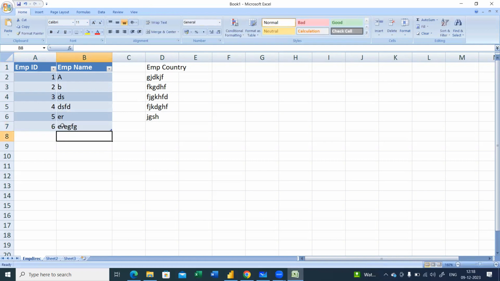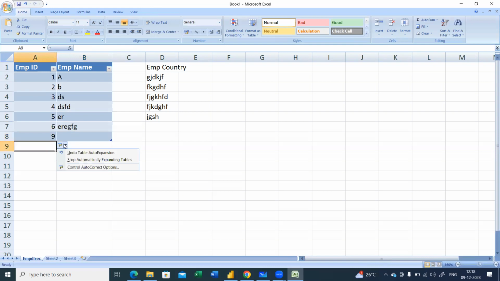Got it? So the table expands. If you can see over here, the table range is being changed. This is the table range, so you can just expand the table range directly from this point. You enter the data like 9 and you will have the option here. You can undo the table expansion, or you can stop expanding the table automatically. Why am I showing you this? Because now I don't have any data.